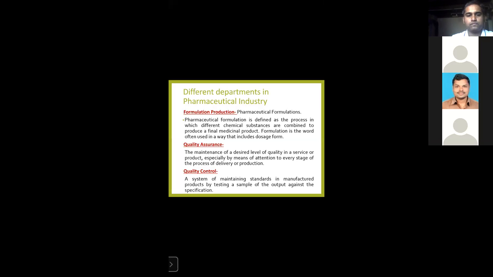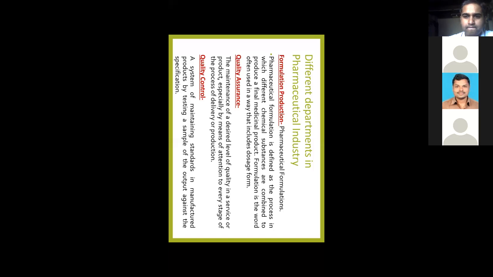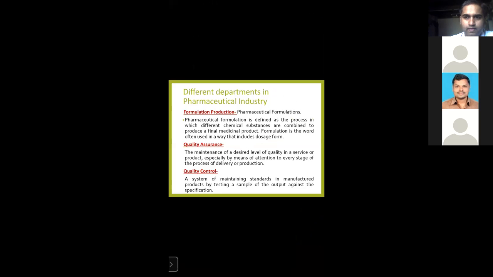There are teams like granulation teams, coating teams, compression teams, and capsule filling teams, because all these processes can't be handled by a single person or single group. That's why we segregate them into different teams or groups that work on these different processes.